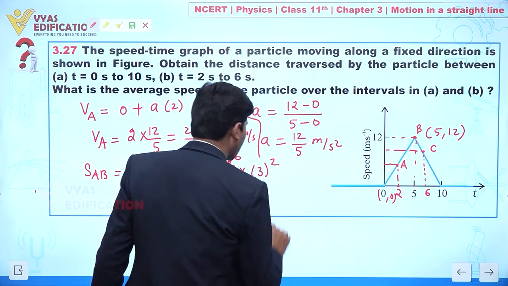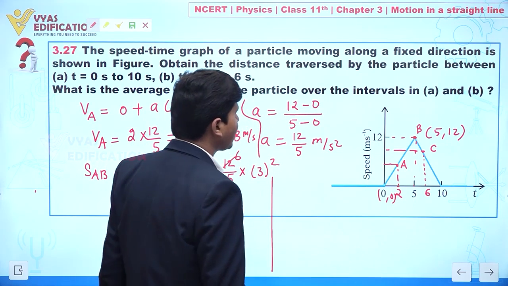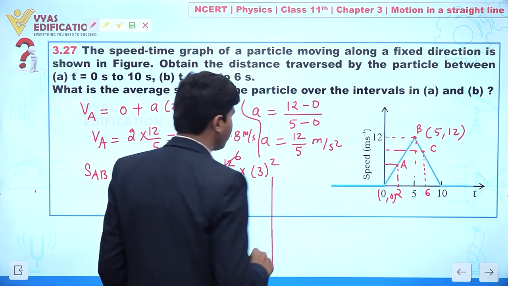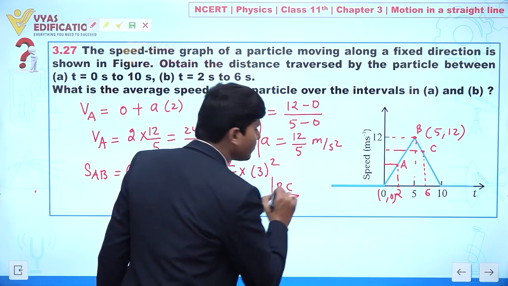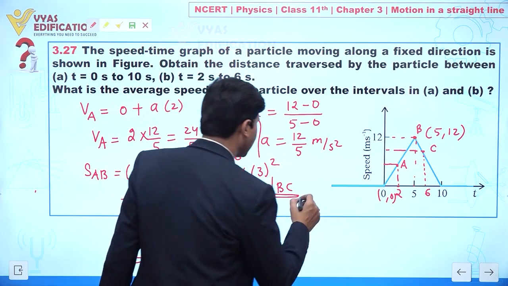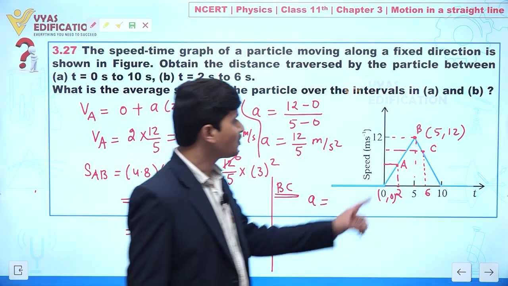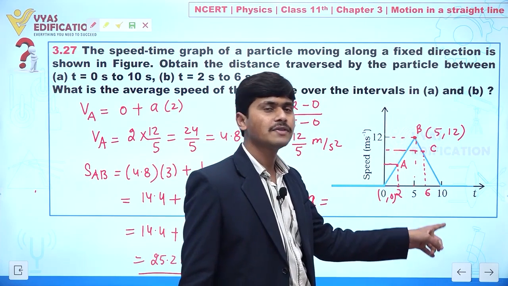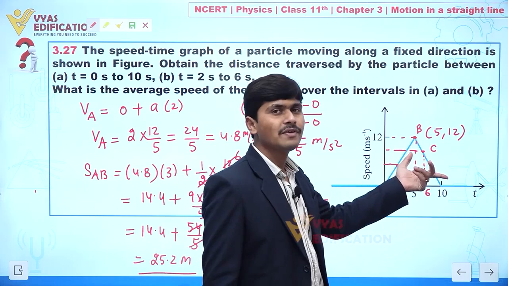Now can we find total distance covered between B and C? Yes. Again first we have to find the slope. So for B to C, if we find acceleration, because now the speed is decreasing, here we will find retardation.